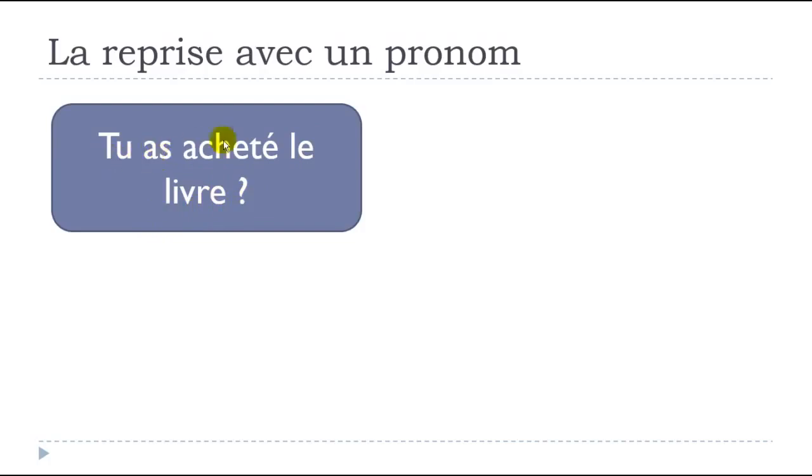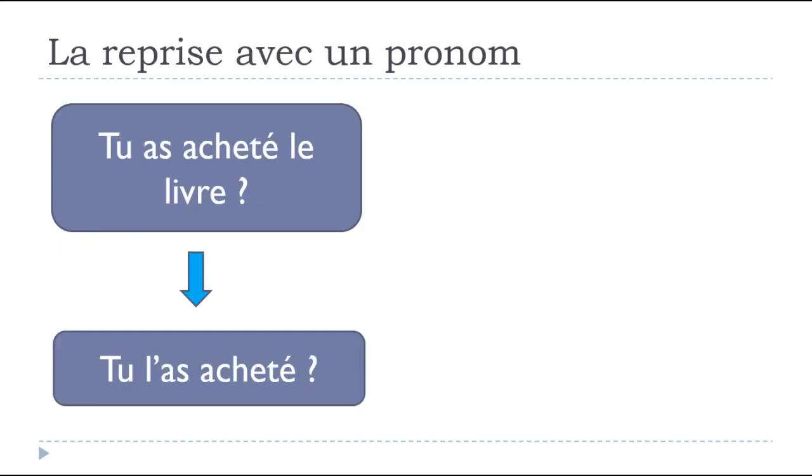We've got the subject, we've got the verb, and here we've got what we call complément d'objet direct, grammatical object, coming without any preposition between the verb and this object. If we don't want to repeat le livre, we can use le pronom, and in this case it would be le pronom le. So we get tu l'as acheté.